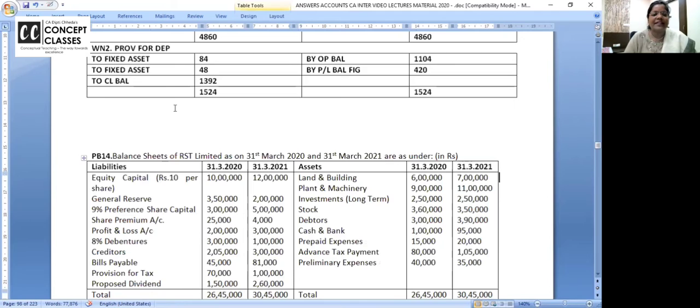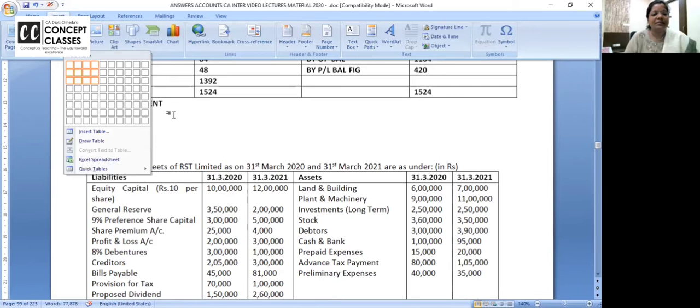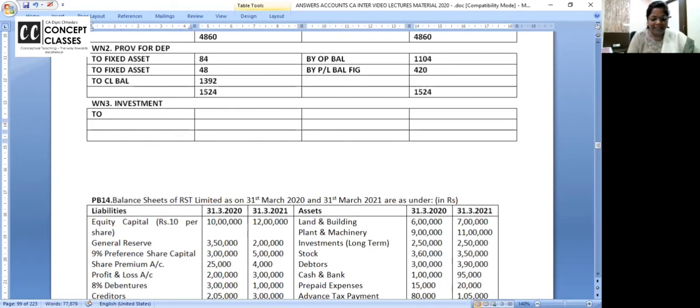So let me make the ledger. I think in the final exam you can skip it, but now I'm giving you some concept. I am also making it, and don't just sit idle, you also make it. Please make the investment account, a small T format. The benefit is tomorrow also we can scroll back and check this. Investment. Opening is 480, closing is 384. All clear?